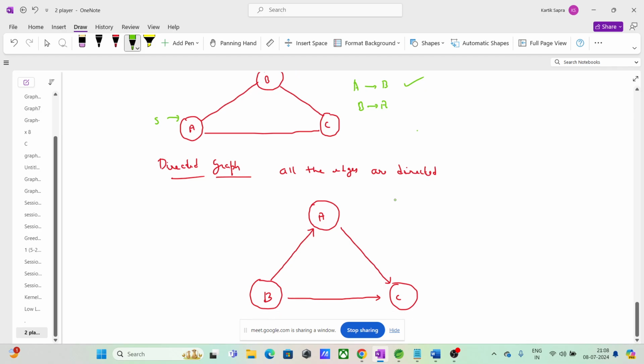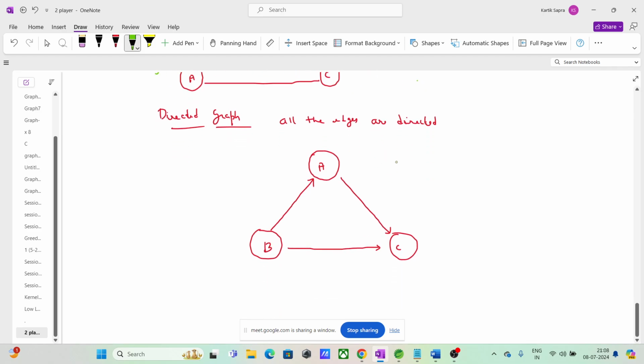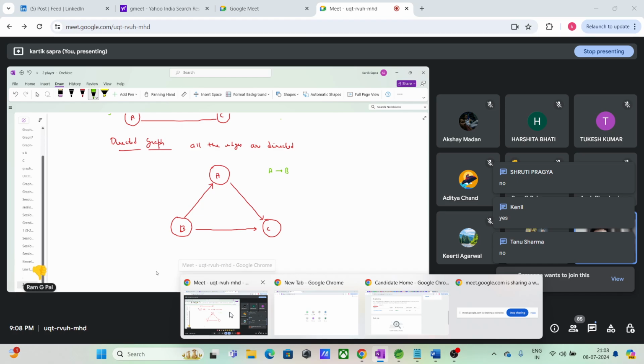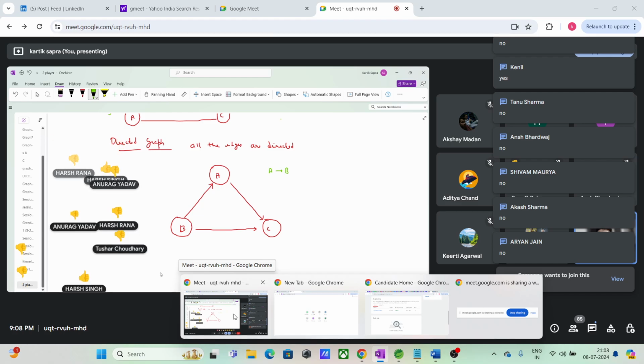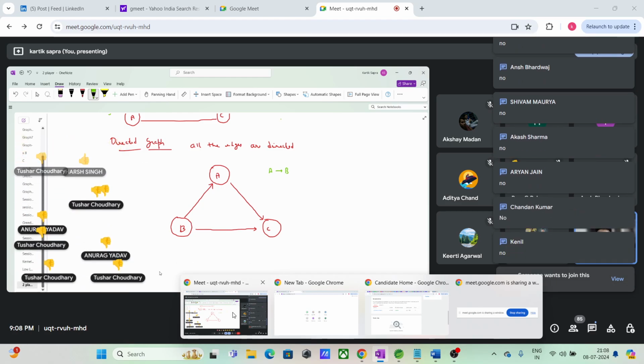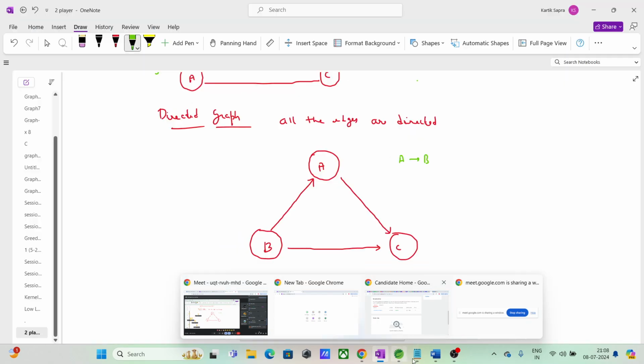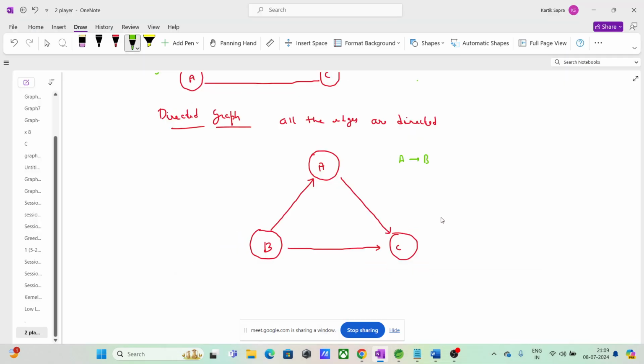Now, guys, here if I ask you the same question, can I go from A to B? Is it possible? Everyone, please, everyone. Come on. No, no, you cannot. Right? Because this is the directional edge, and we don't have an edge from A to B. Right?